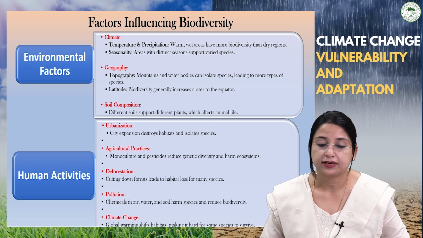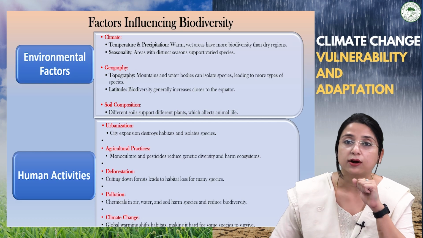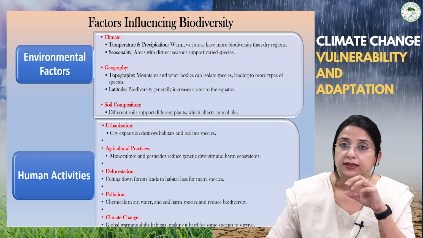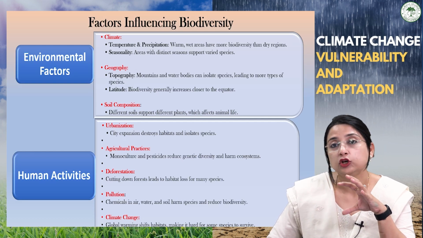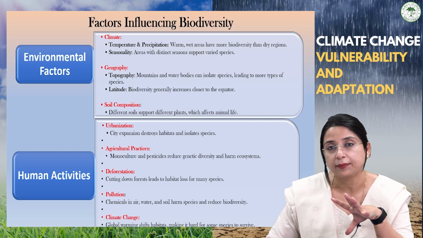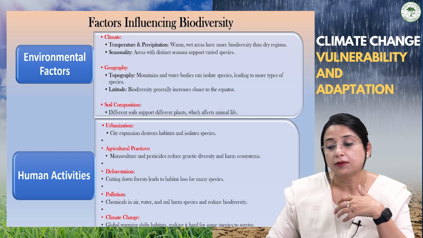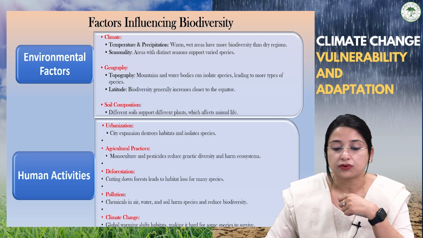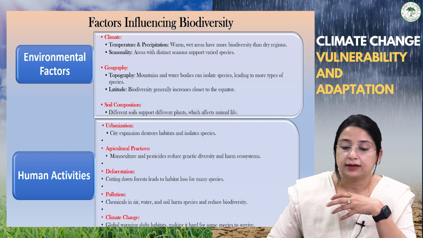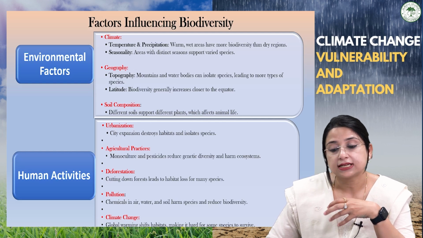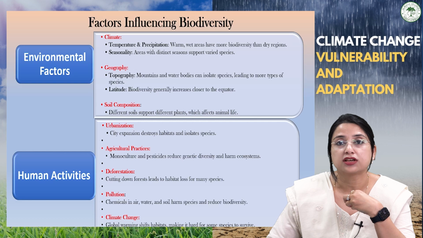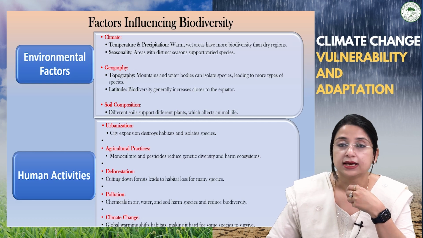If we see how climate affects biodiversity, a wet, warm, and humid climate is very conducive for more diversity than dry regions. Similarly, areas with distinctive seasons also support a variety of species.